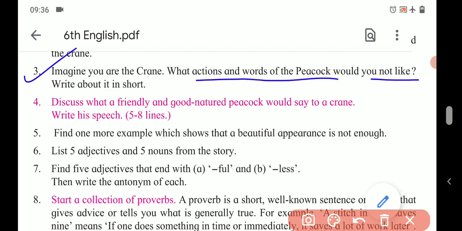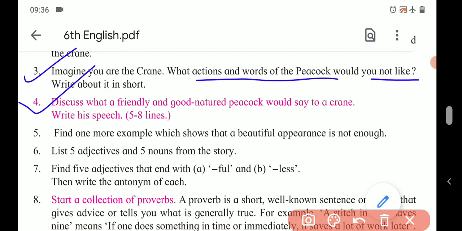If I were the crane, I would not like the conceit of the peacock, his scoffing at my feathers, calling them pale and colorless, and further actions like spreading and showing his tail, comparing it with a rainbow. In this way, you have to write the answer of this third activity.